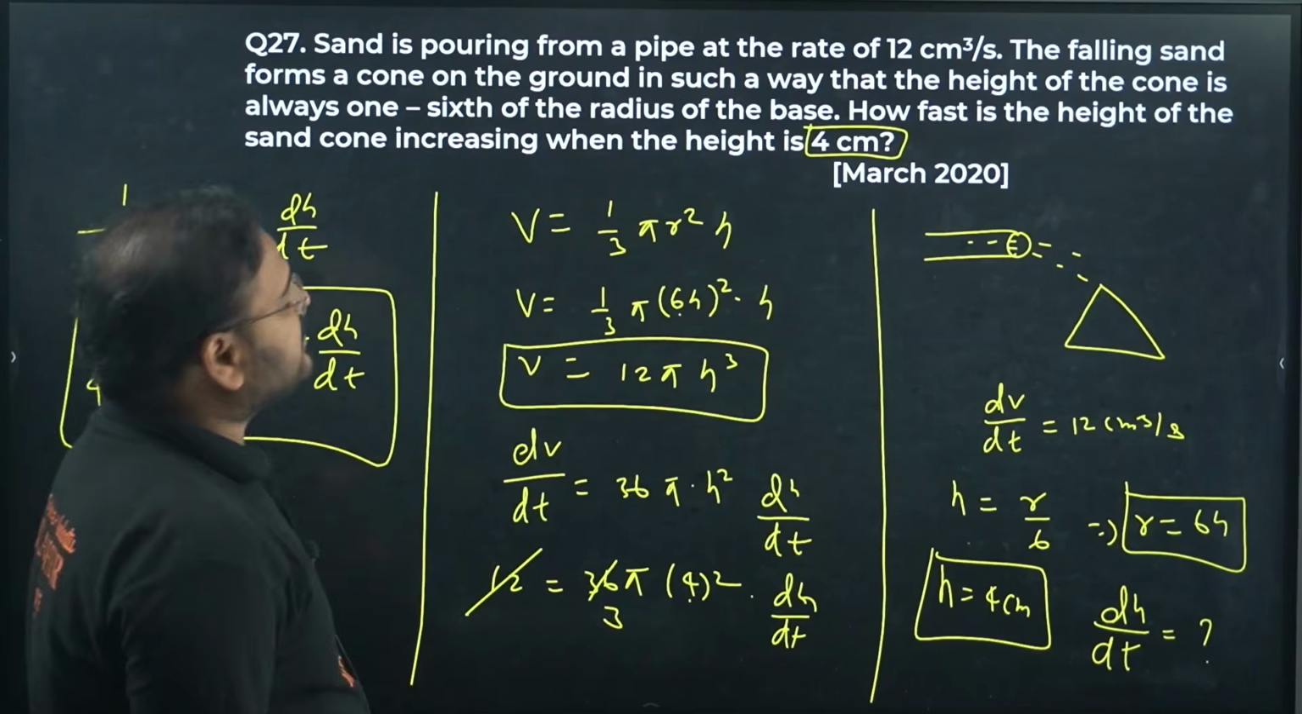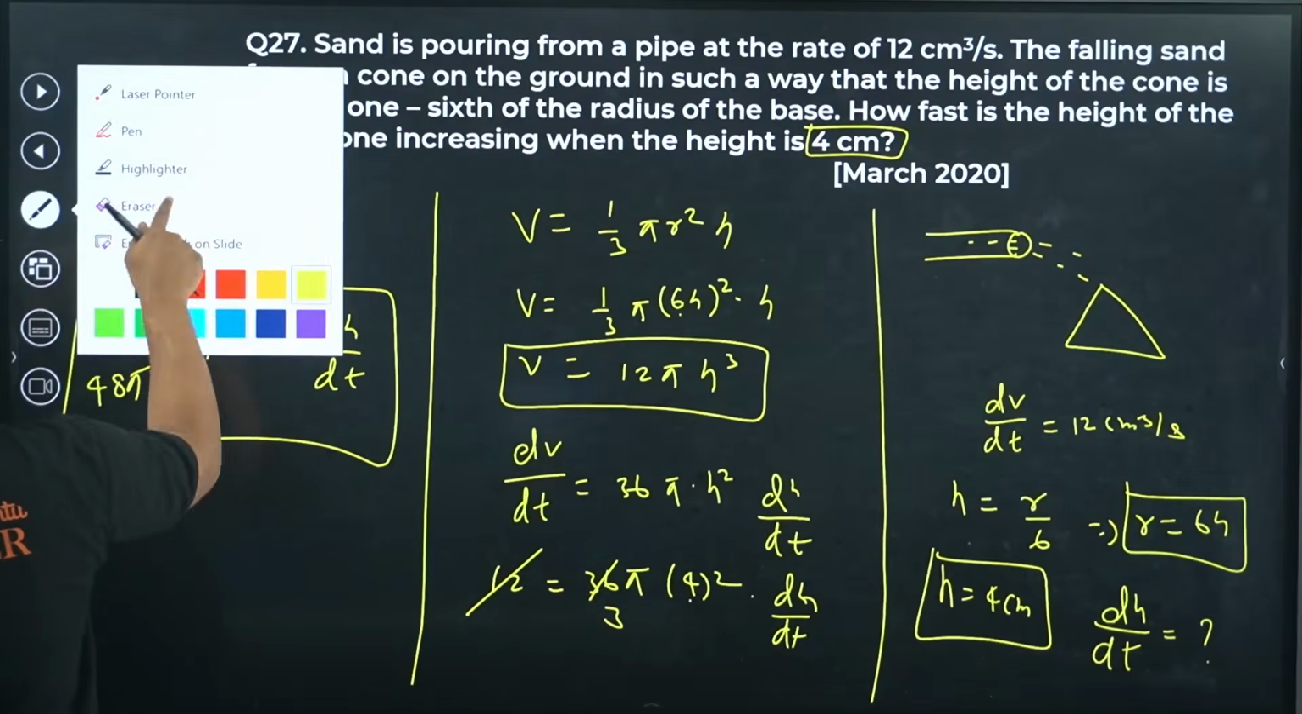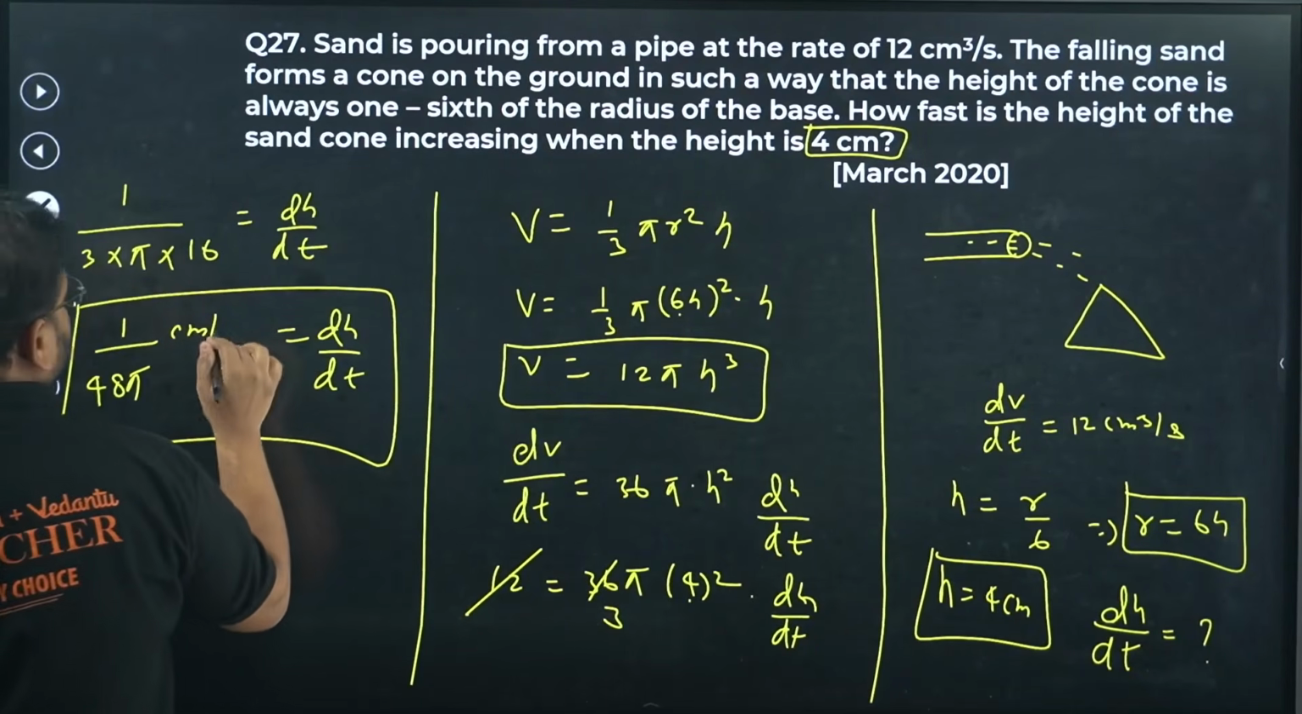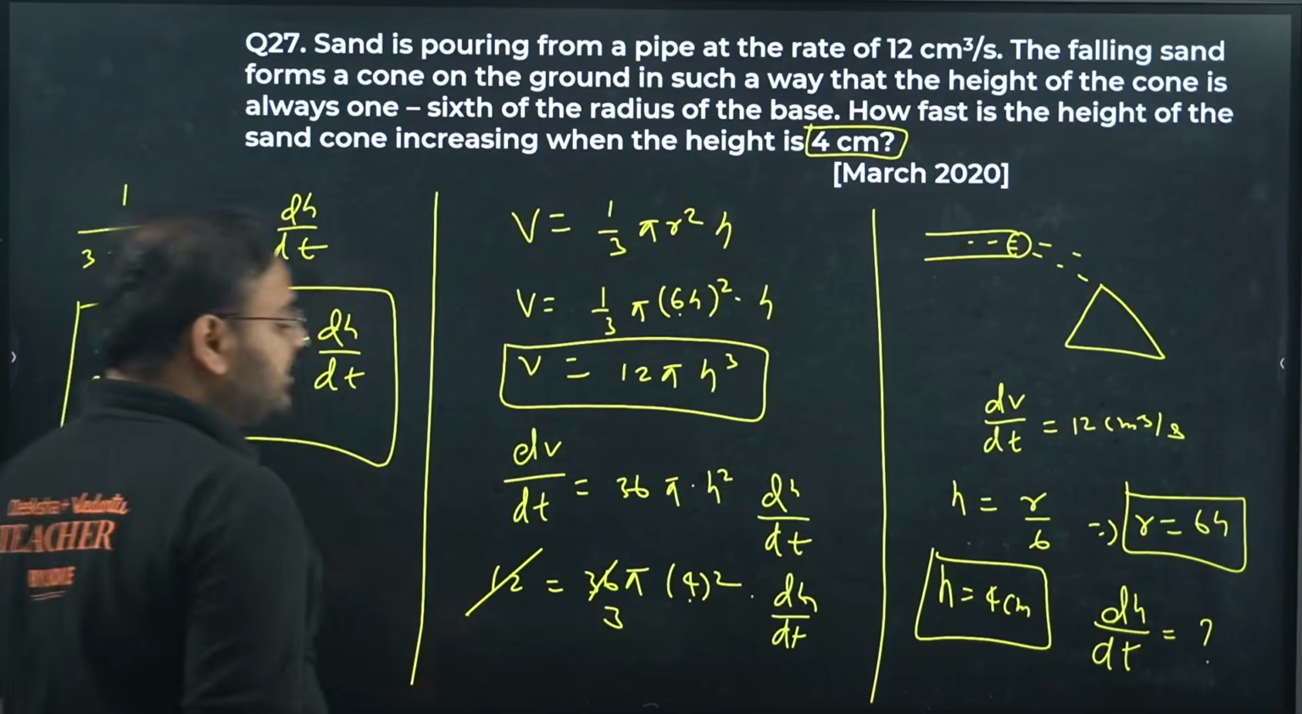Rate of change of height, centimeter per minute is the value of dh by dt. Per minute or per second? Per second, sorry. My bad. Units are important, okay beta? Units are important, so don't mess that up. Centimeter per second.